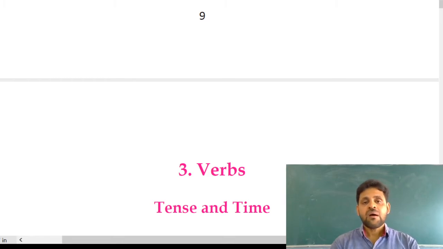These are the 24 helping words that help the main verbs to frame a sentence in different tenses. Did you understand about the verb? Yes, a verb is a word that is used to indicate an action or event.